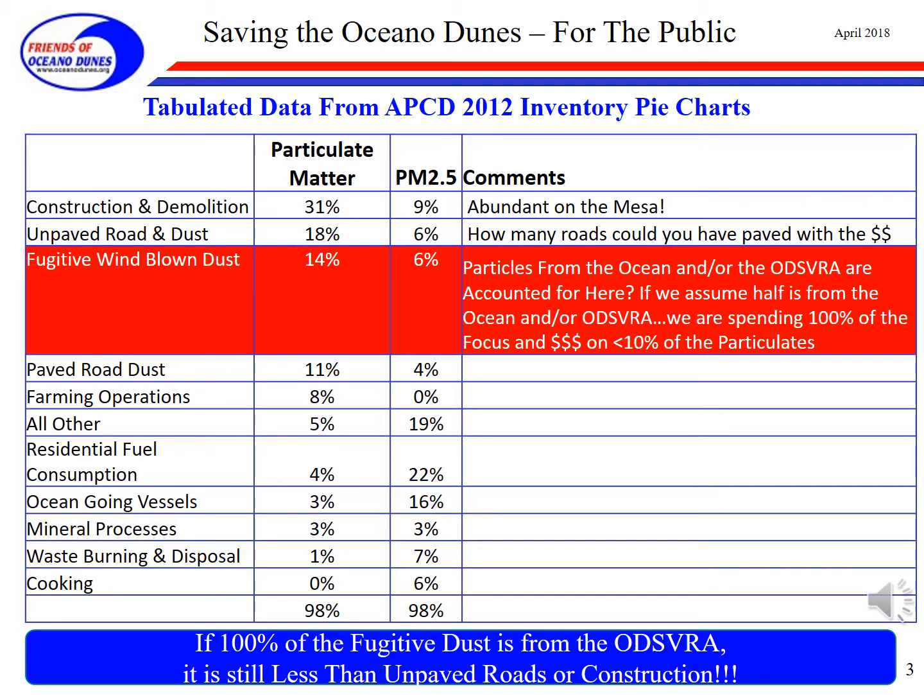And if we assume half is from the ocean or ODSVRA, we are spending 100% of our focus and attention and all the money on less than 10% of the particulates. But if we assumed 100% of the fugitive dust is from the ODSVRA, it is still less than the unpaved roads or construction that we know is prevalent up on the Nipomo Mesa.